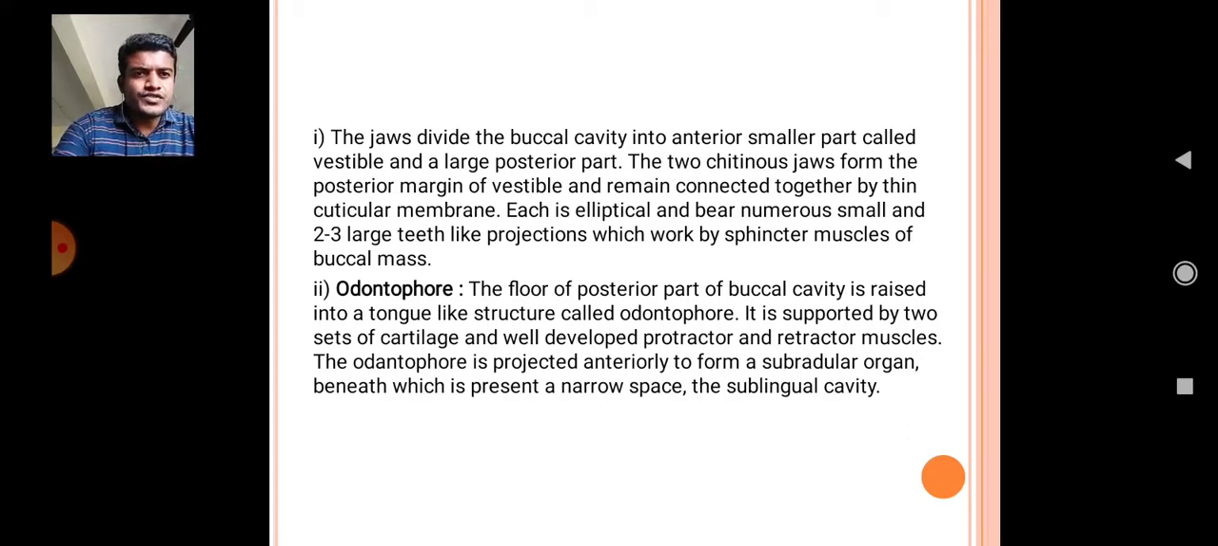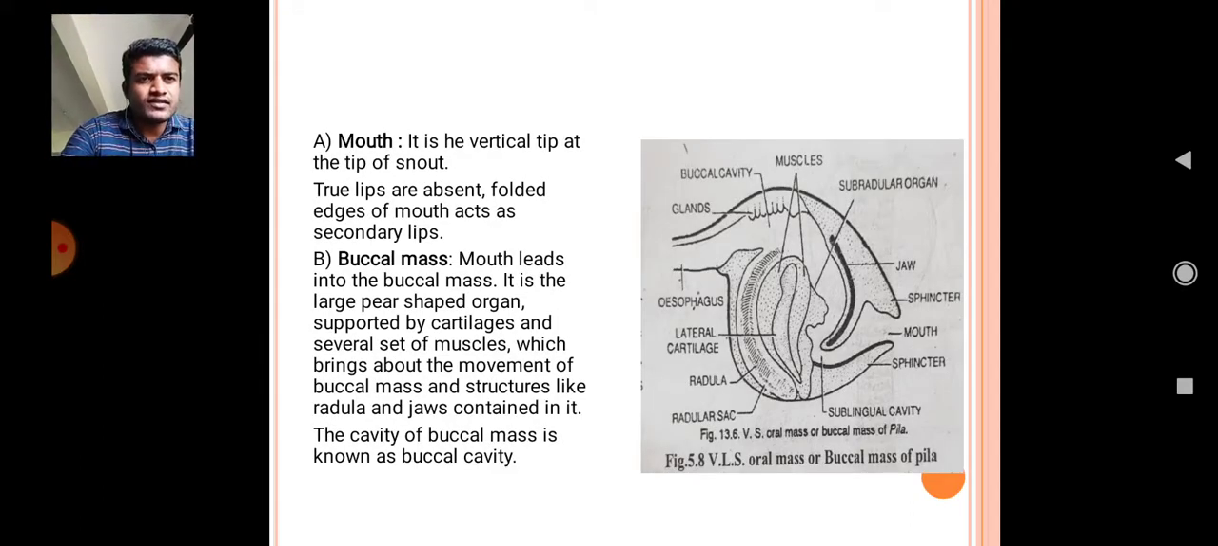Next is the odontophore. The floor of the posterior part of the buccal cavity is raised into a tongue-like structure called the odontophore. Odontophore is supported by two sets of cartilage and well-developed protractor and retractor muscles. The odontophore is projected anteriorly to form a subradular organ. Beneath the subradular organ is a narrow space, the sublingual cavity, which is shown in this figure.